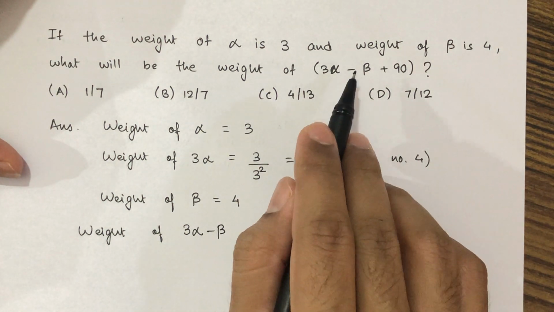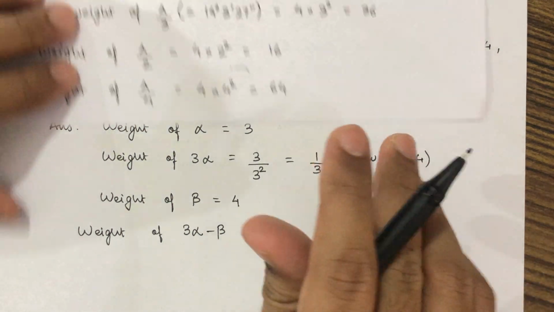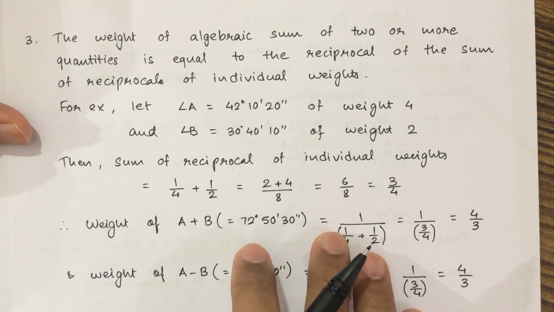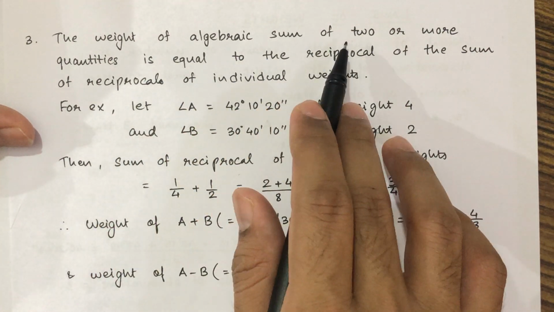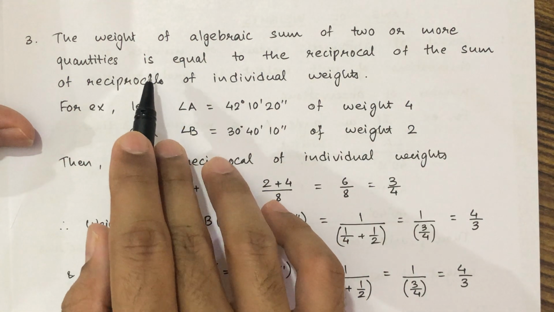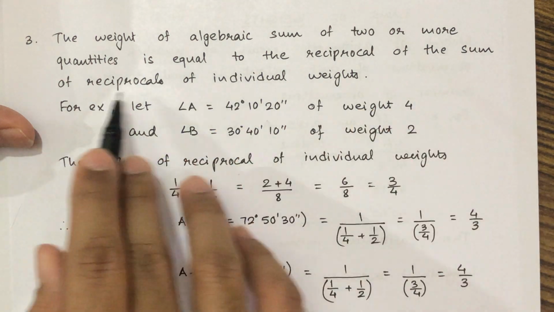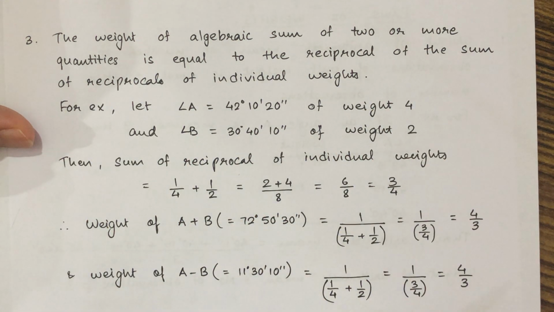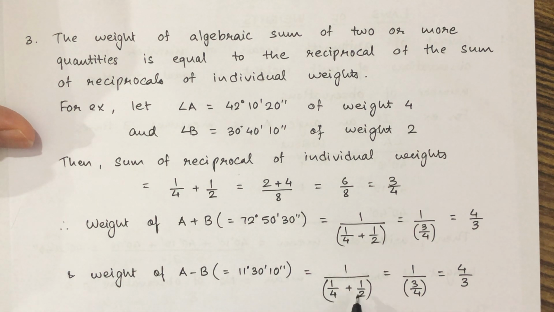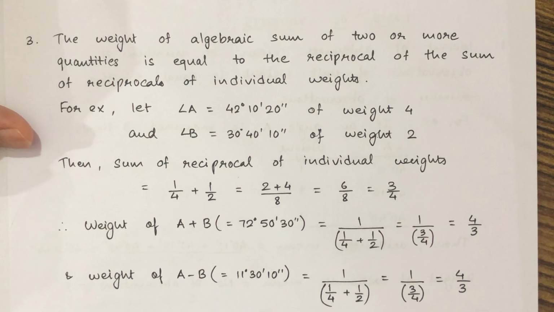For this we will have to go to law number 3. The law number 3 states that the weight of the algebraic sum of 2 or more quantities, in our case there are only 2 quantities, is equal to the reciprocal of the sum of reciprocals of individual weights. So here weight of A minus B will be 1 upon the sum of reciprocals of individual weights.